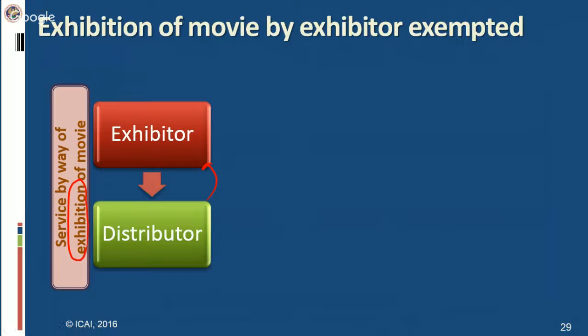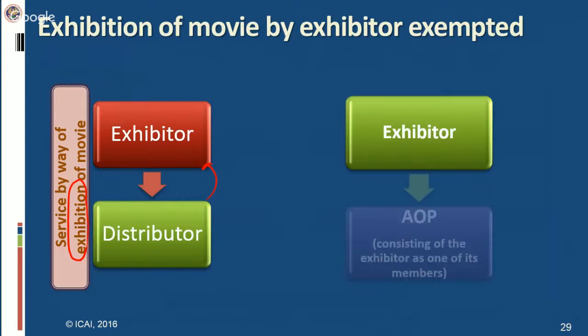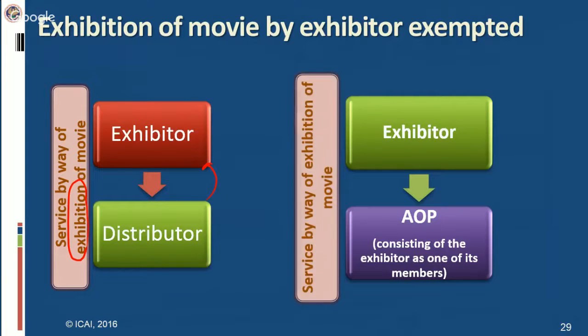The second arrangement could be that there is an association of persons of various distributors, area distributors, sub-distributors, as well as the exhibitor. All these people enter into an agreement and form an association of persons. And the exhibitor, although he is a member of this association of persons, provides this service of exhibiting or screening the movie to this particular AOP.